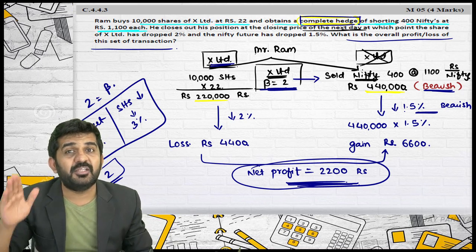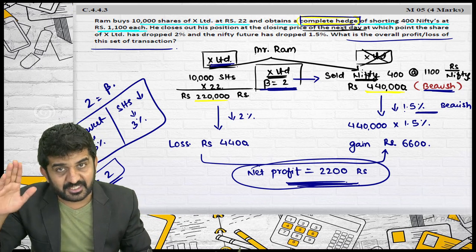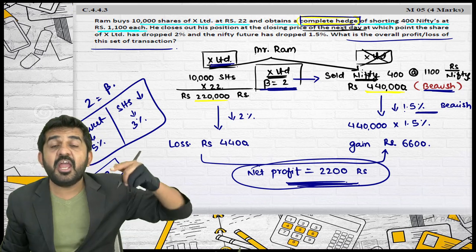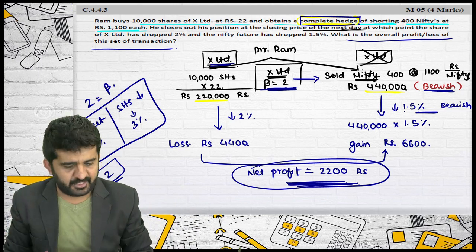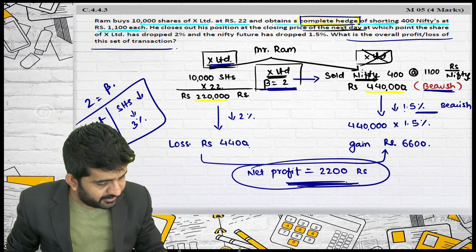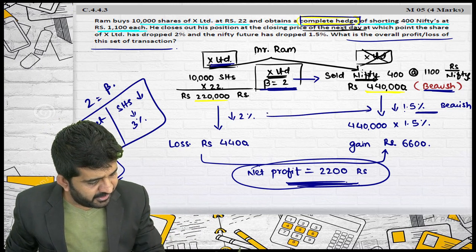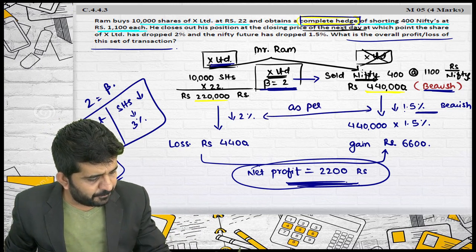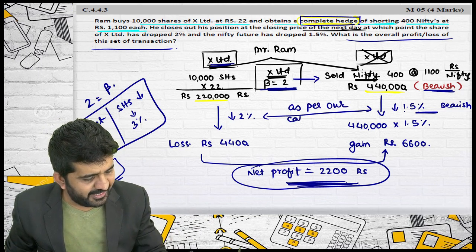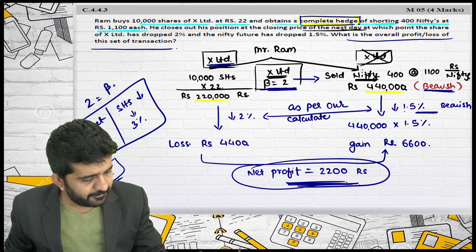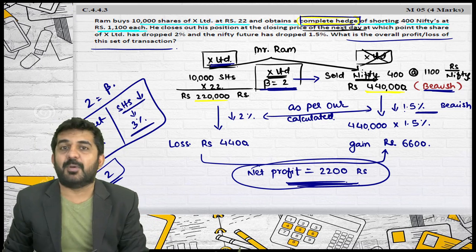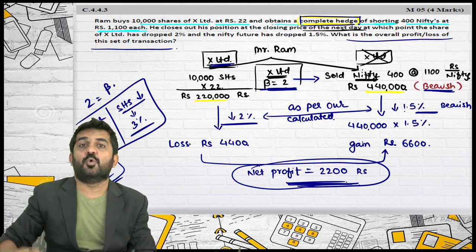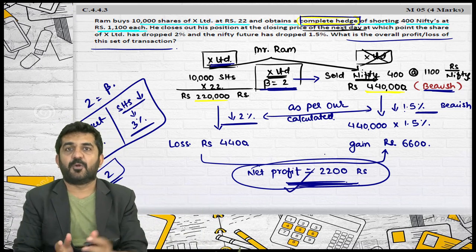It is possible that the market, that is Sensex, might have decreased and Reliance might have increased. It is all possible in the stock market. So this is not working as per our calculated beta. What was our calculation? The share should decrease by 3%. It has decreased only by 2%, so we are having a profit.